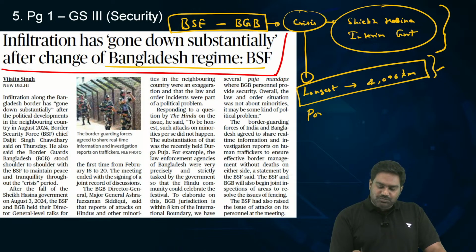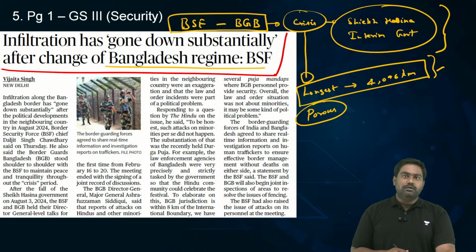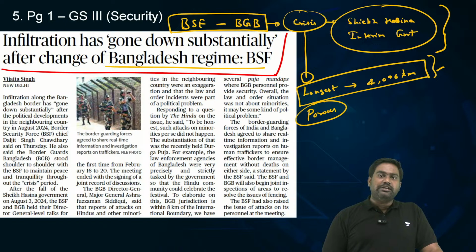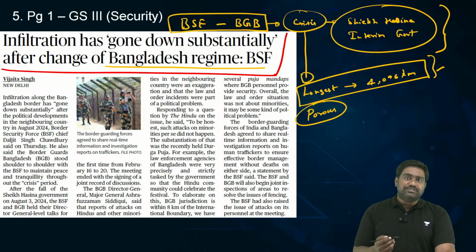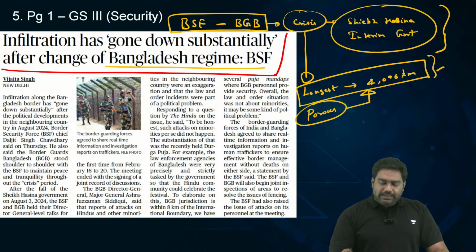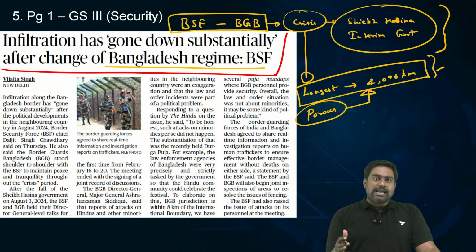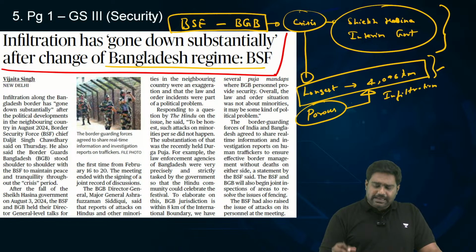It's a highly porous border because of the complex geography. There are 53, 54 rivers cutting across the border, with mountains, hills, densely populated areas, and even densely forested areas towards the northeast. So the geography is very complex, making it very porous. There are many natural gaps in the border, and this enables a number of illegal, illicit activities. There has been large-scale cross-border infiltration for many decades.